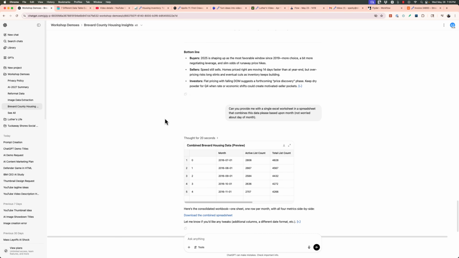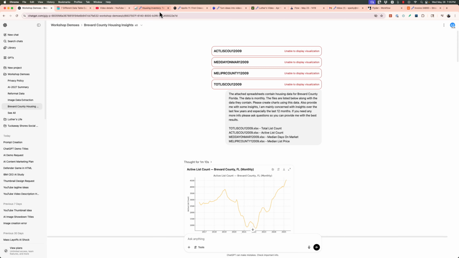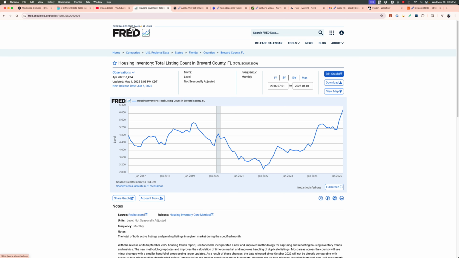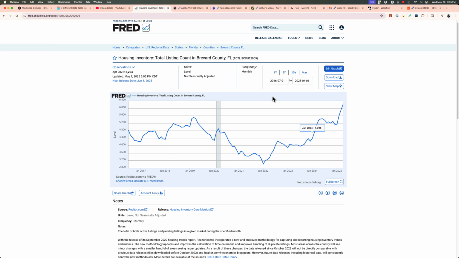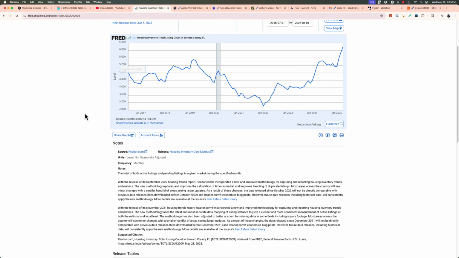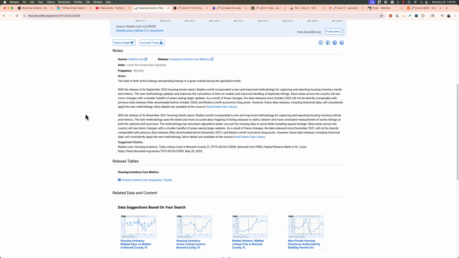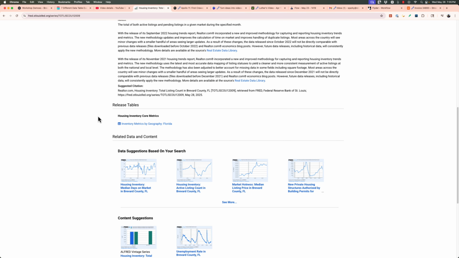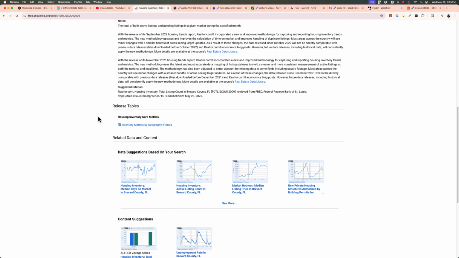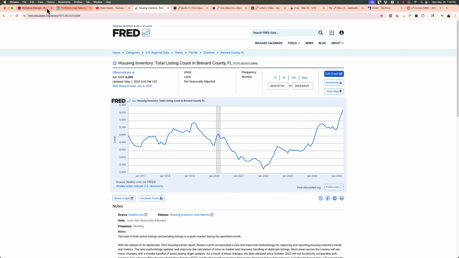Let's go to this one, Brevard County data. So I went to FRED, the Federal Reserve Bank of St. Louis site, and grabbed data on the total listings, the active listings, the median listing price, and the median days on market data.